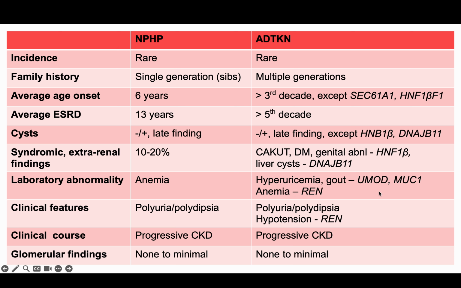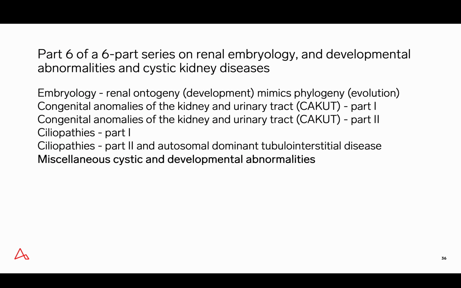In terms of laboratory abnormalities, hyperuricemia and gout will most often implicate uromodulin disease, but mucin-1 mutations would be the second most common. In terms of clinical features, hypotension would be a feature of renin mutation, and both of these, of course, have progressive chronic kidney disease with none to minimal glomerular alterations, although in advanced disease, glomerular sclerosis is common.